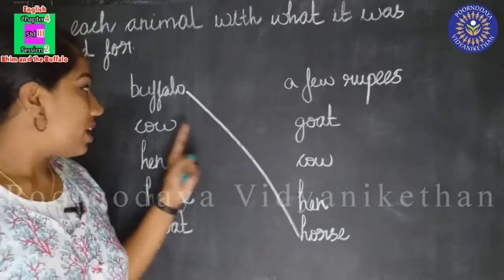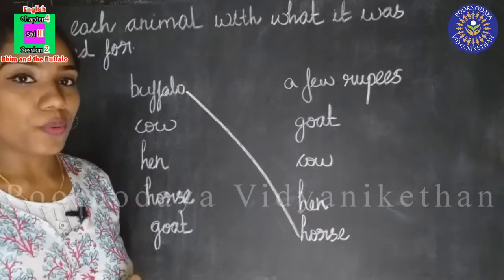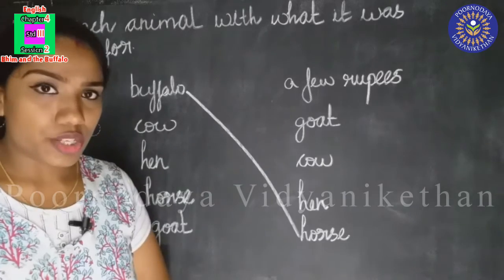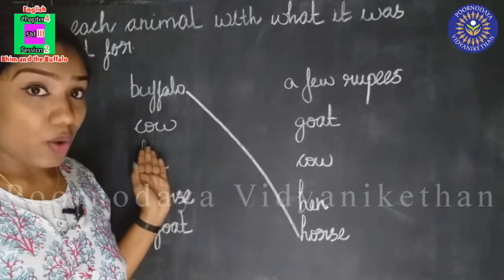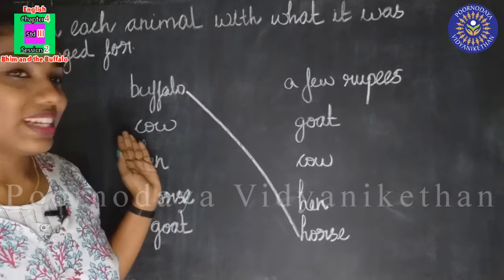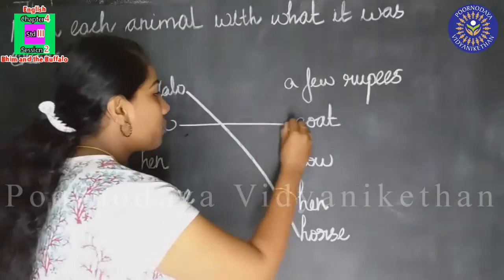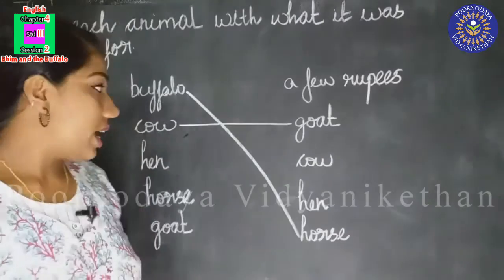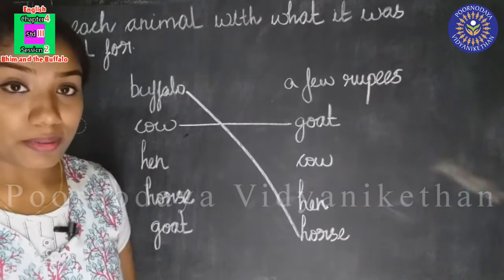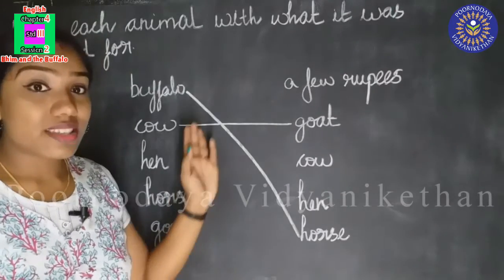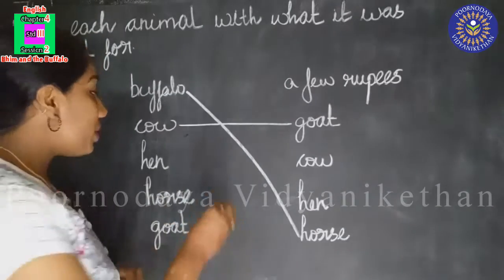Did you understand? Now the second one, cow. Can you tell me what this cow was exchanged for? The cow was exchanged with? Yes, goat. Very good. The cow was exchanged with a goat. And the third one, hen. Yes, you know this. The hen was exchanged for a few rupees.